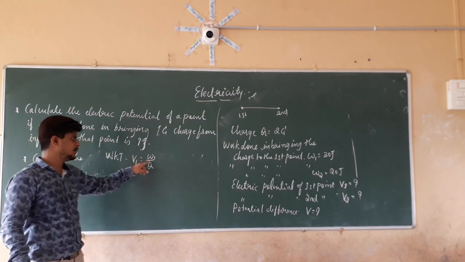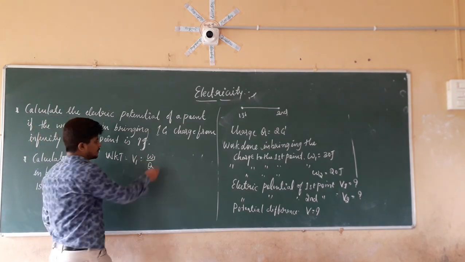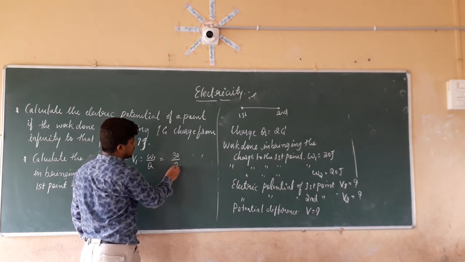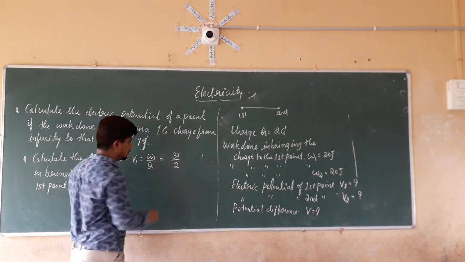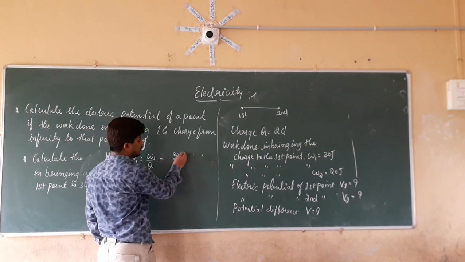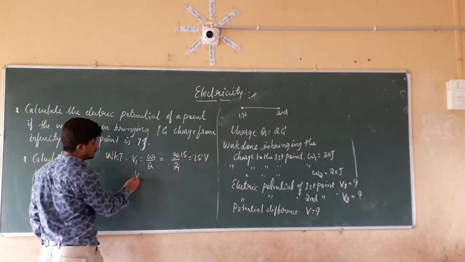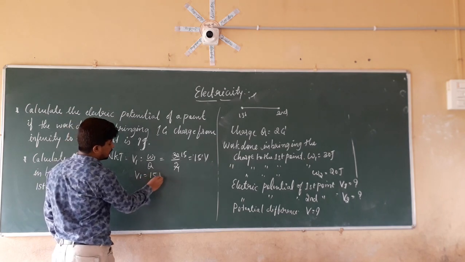That is W1 divided by Q. So W1 is 30 divided by Q, which is 2. So 2 fifteens are 30, that is 15 volts. Therefore V1 is equal to 15 volts.